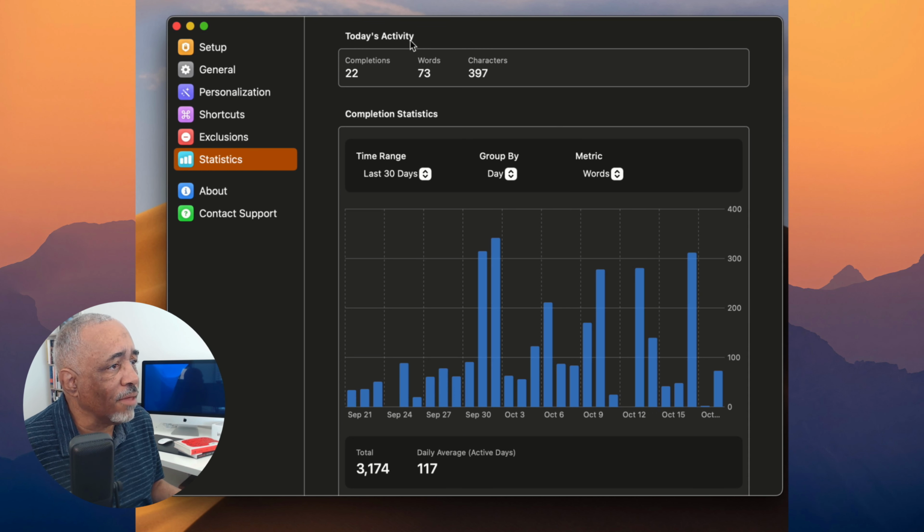Another thing that it has problems with is it doesn't work the same way inline. You saw where it gave inline predictions in the little notebook app I was using. But in the Arc web browser, it doesn't always do that, and it doesn't do that well at all.